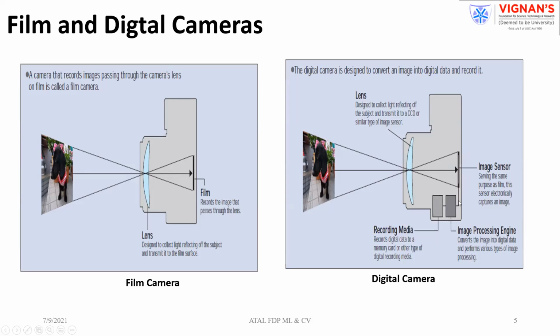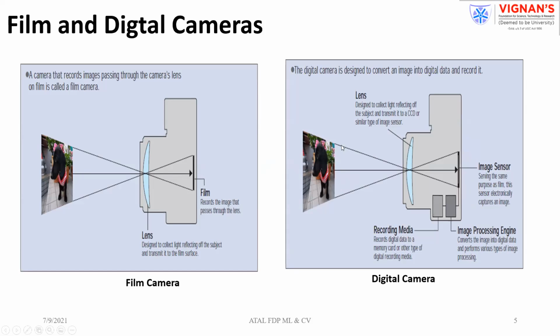Primarily we are going to use two kinds of digital techniques. One is the CCD technology, another one is the CMOS technology. So the film is replaced by the imager, which is nothing but a CCD array or a CMOS imager. The fundamental principle is the same.